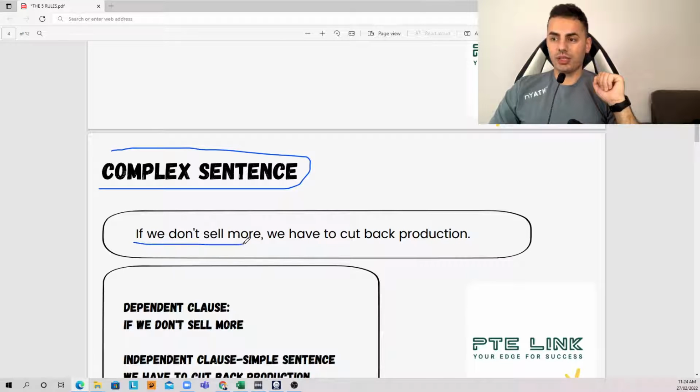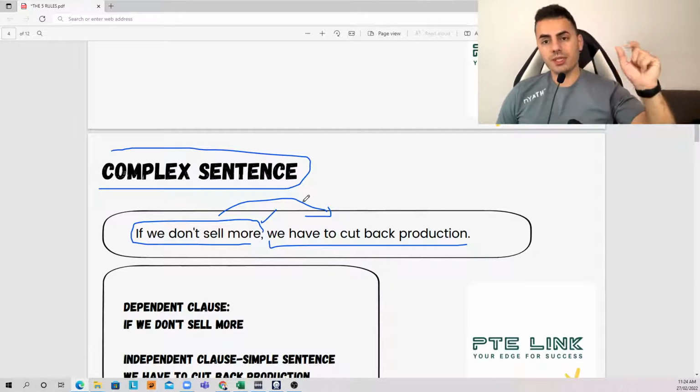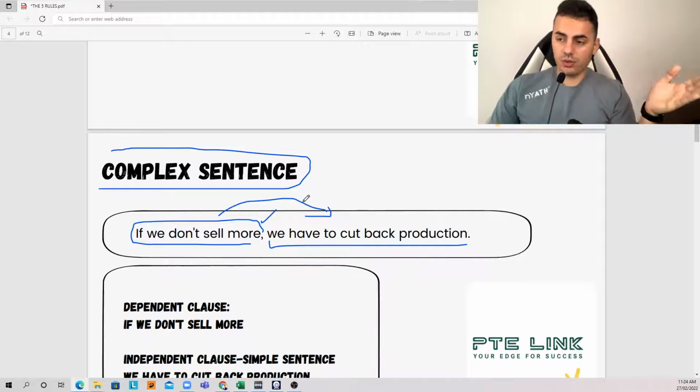If we don't sell more, comma, we have to cut back production. So this sentence has got 2 components. The first component here, as you see, is called the dependent clause. If we don't sell more, it is called dependent clause because it depends on the second part of the sentence. Like if I only say, guys, if we don't sell more, all right, so what's going on? There's something missing here, yeah? So we call it dependent clause.